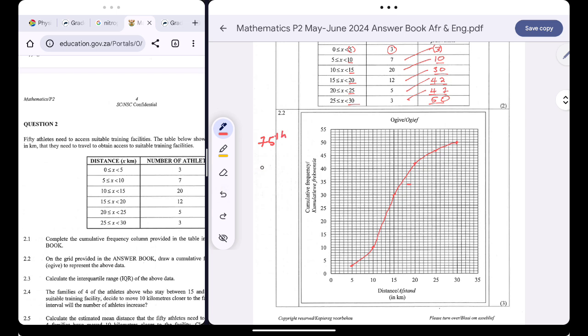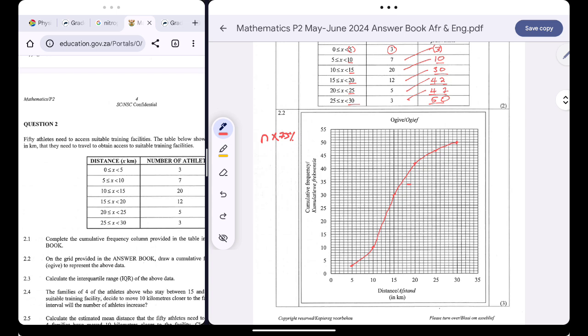So all I have to do is say the total number of athletes multiplied by 75%. So the total number of athletes, that's 50 multiplied by 75%.